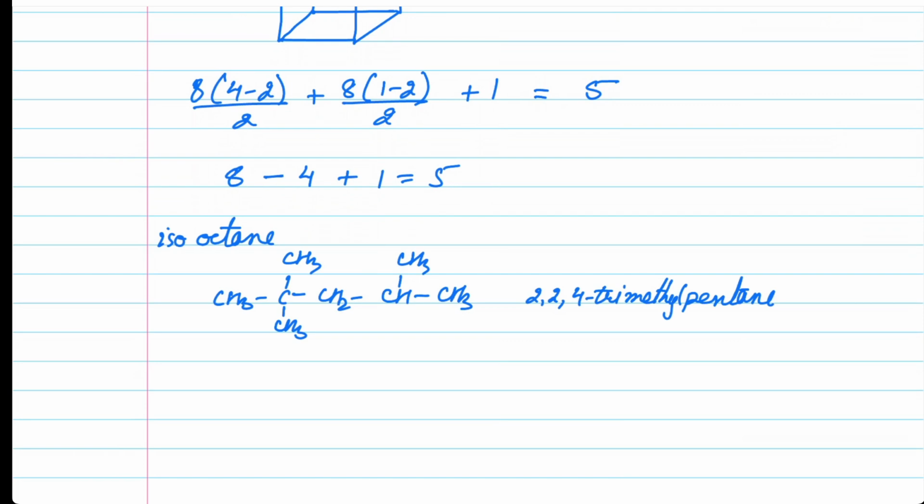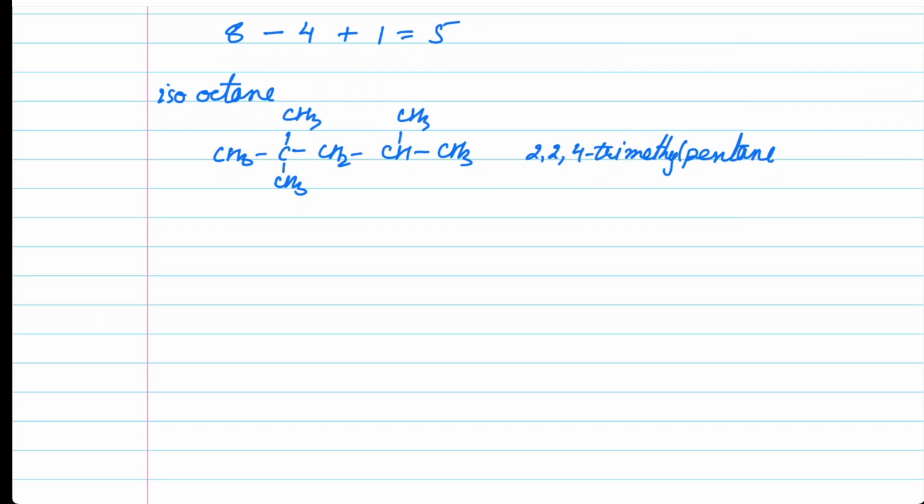You cannot just simply write 2-trimethyl because we have to give the position to each group. So whatever is the number of groups, that many positions have to be there, even if they turn out to be the same. So this is 2,2,4-trimethylpentane. This is what we term as isooctane.